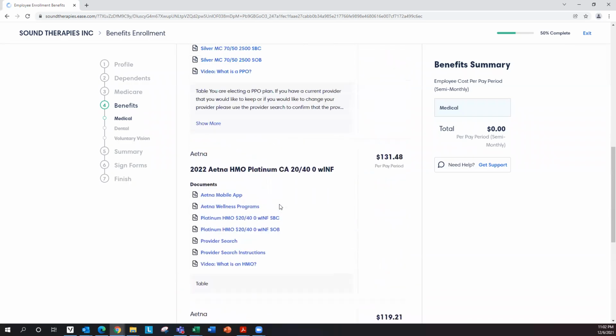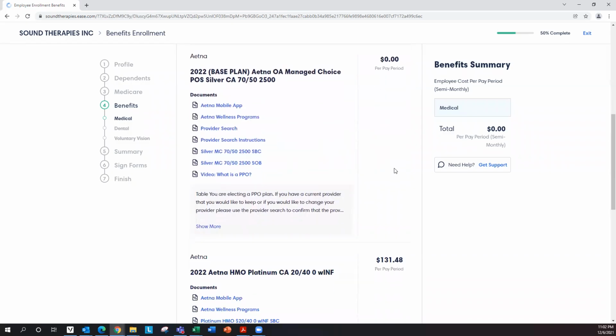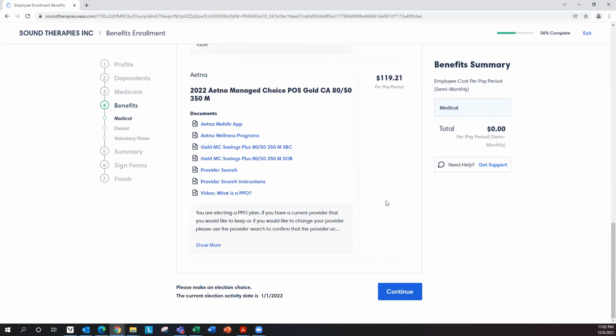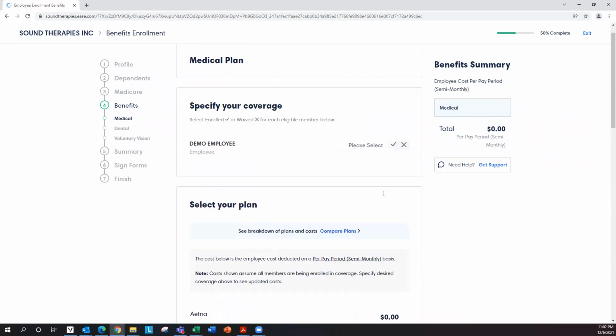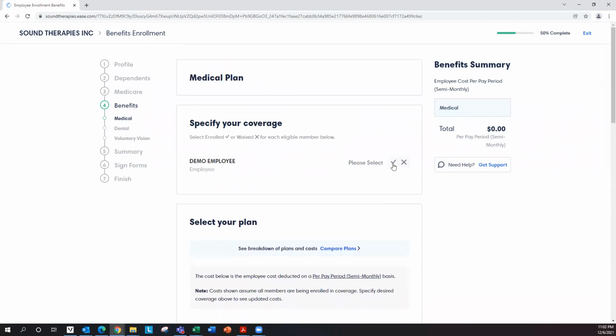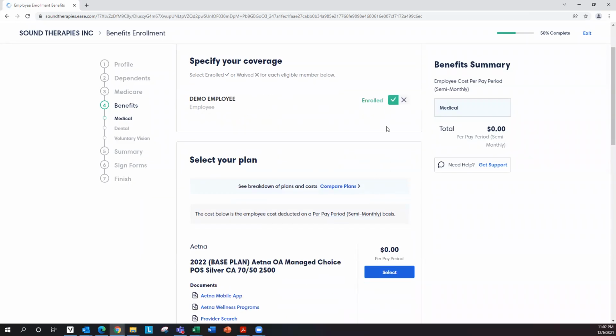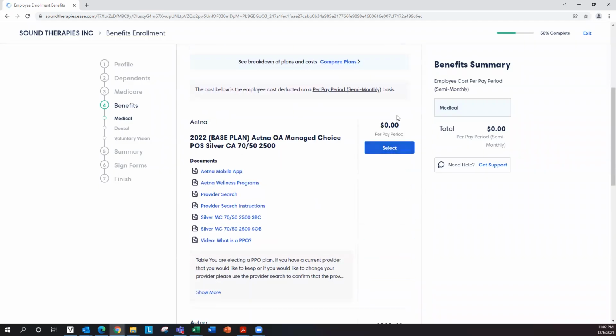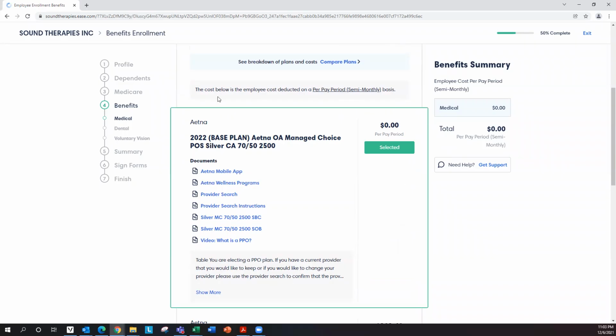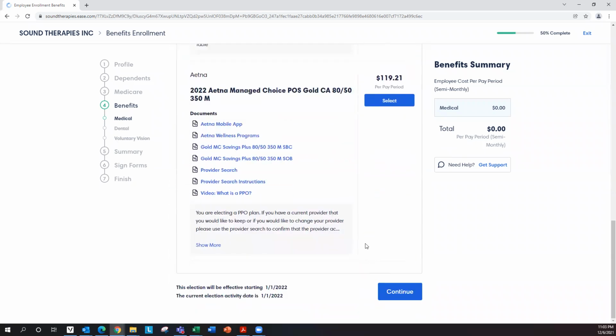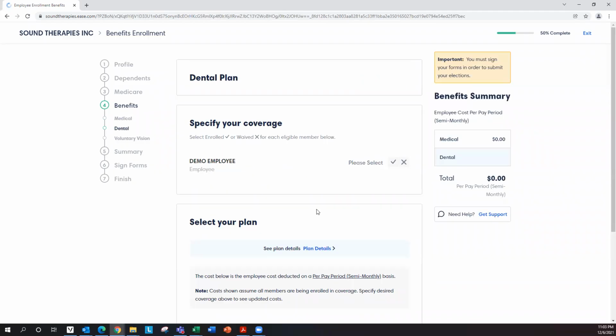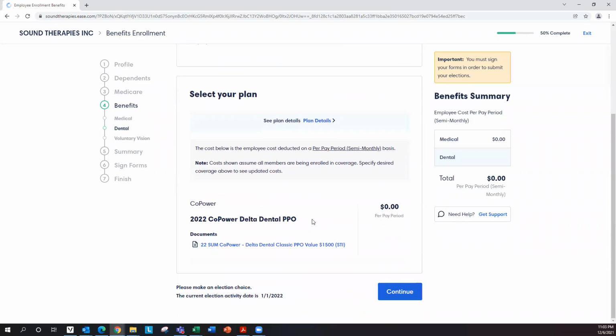So once I decided which one I want to enroll, what I need to do is just go ahead and click on the plan that I want to select. But first I have to click on the check mark. Once I click on the check mark, it says enrolled, and then now I can choose the plan. So I would like to choose this plan. This plan works for me. So click select, and you can notice that the green box is on display on your screen. This means you selected that, and then that would be effective 1/1/2022. Click next to go on to the next benefit, which is your dental plan.